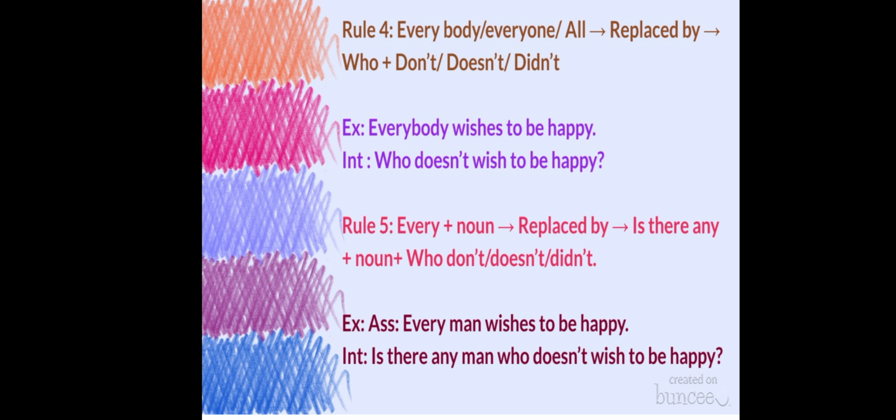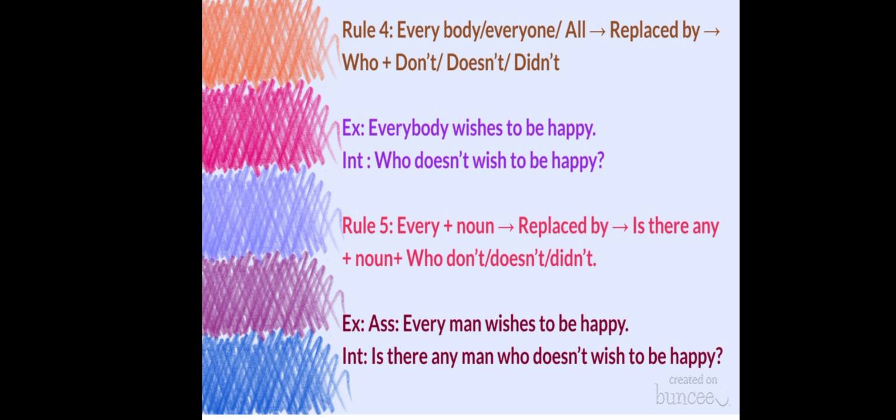Next rule, rule number 4. Everybody, everyone, or all: if you find these words in an assertive sentence, you replace these words by "who" plus don't, doesn't or didn't, whichever is suitable. First of all, you will look at the form of the verb and then you will use don't, doesn't or didn't. So here in the example, the assertive sentence is "Everybody wishes to be happy."